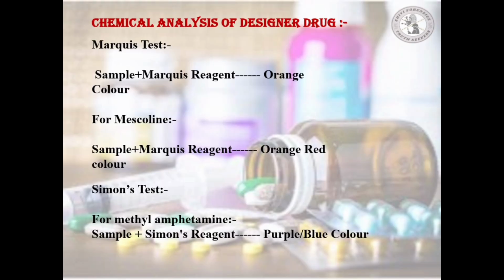Now we see the chemical analysis of designer drugs, Marquis test. First, we take a few samples and then add 2 to 3 drops of Marquis reagent, and then we will see the color change is orange. After that, for mescaline, which is also a designer drug, we take some powdered mescaline. After that, we add Marquis reagent, and then we will see the color change to orange red. After that, the Simon test, for methylamphetamine, we take the sample and then add a few drops of Simon reagent. We will see the color change to purple or blue.